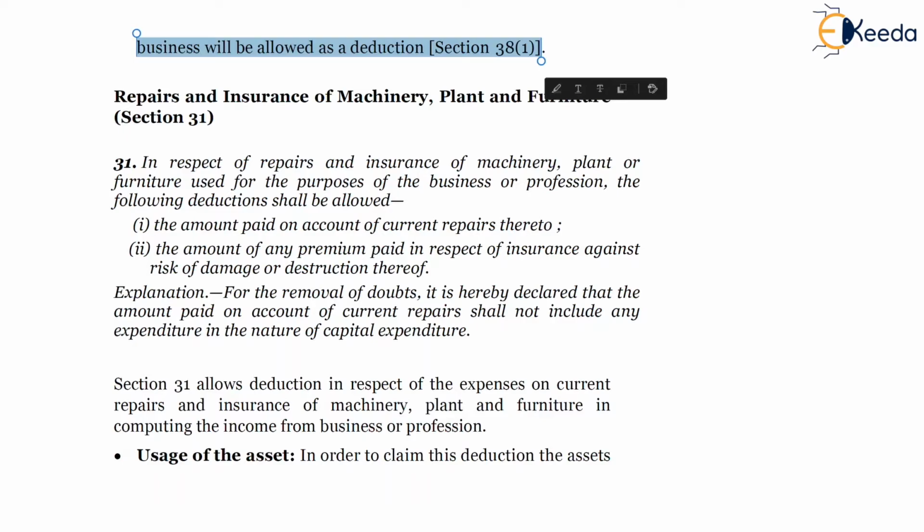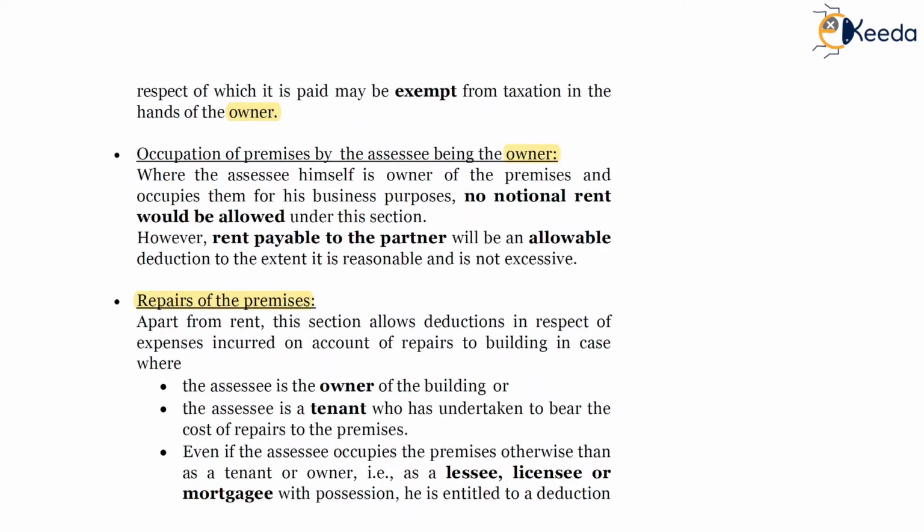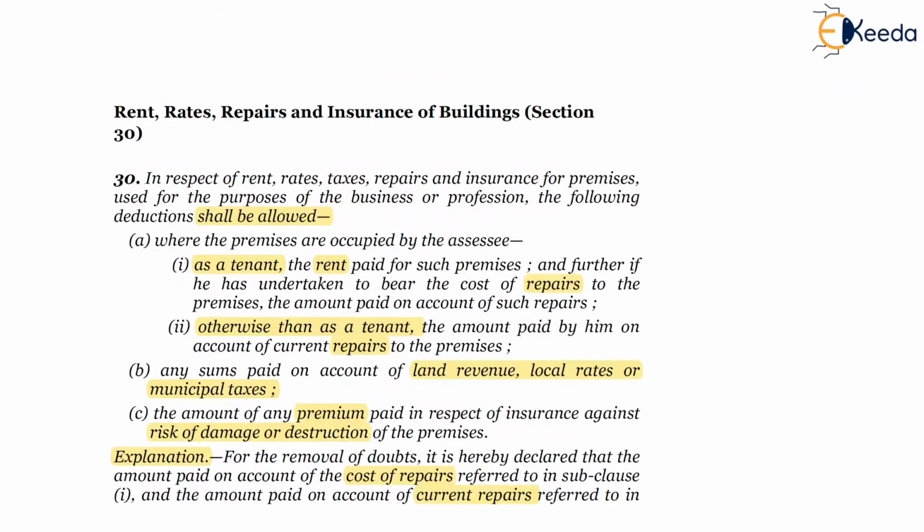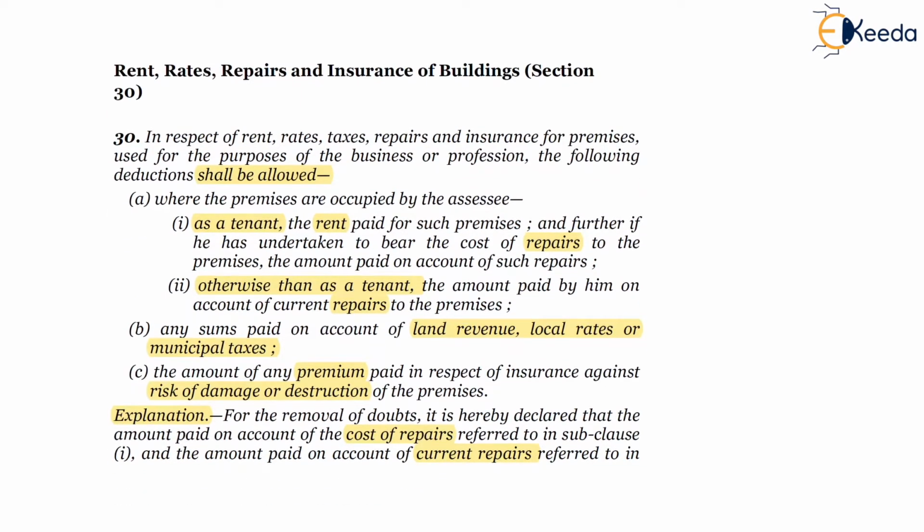Rental expenses or any other expenses that we have discussed earlier incurred on the property which is used for business will be allowed proportionately in the hands of the SSC. So in this section, section 30 states deduction of certain expenses incurred by the SSC wherein the expenses are incurred on a building, on premises.